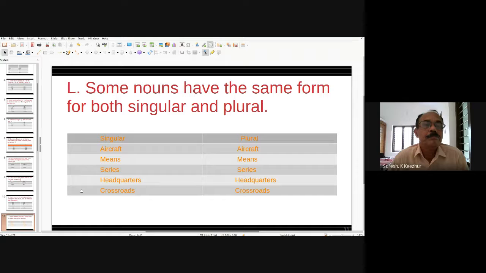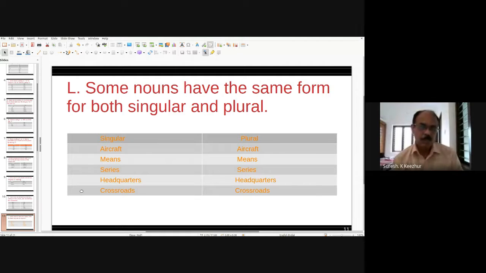Series: cricket series, World Cup. There is no singular form for that word. Series is plural, and it is also used as singular. Test cricket series.